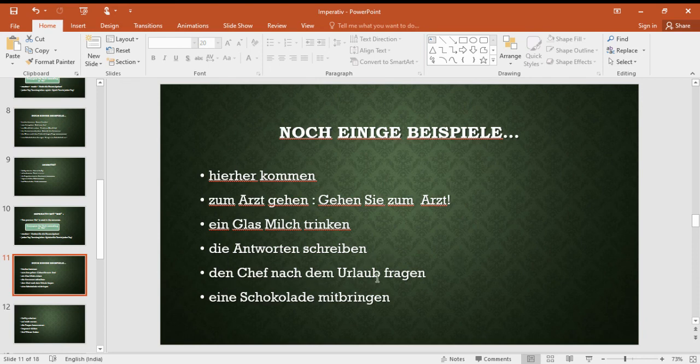Den Chef nach dem Urlaub fragen, fragen Sie den Chef nach dem Urlaub. Means ask the boss about the vacation. Eine Schokolade mitbringen, bringen Sie eine Schokolade mit.